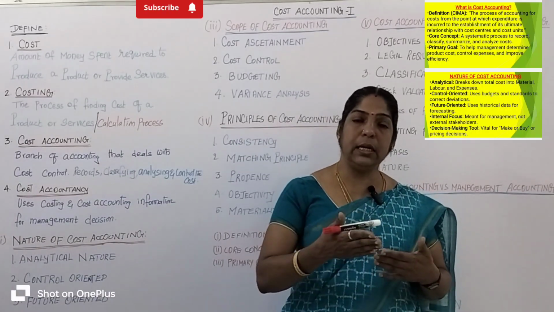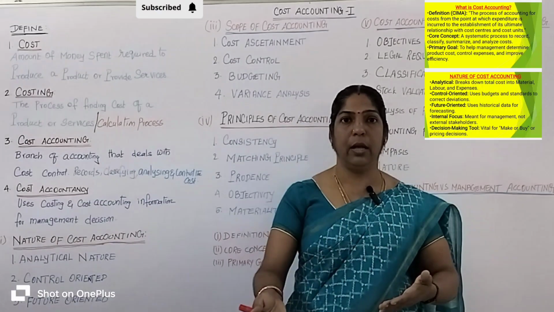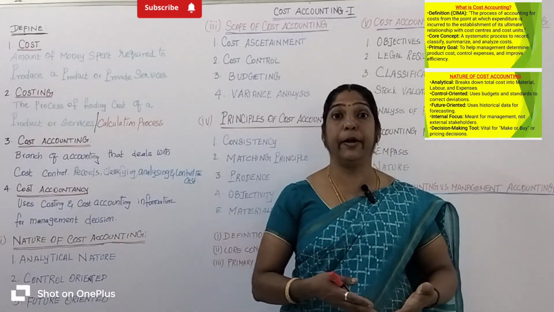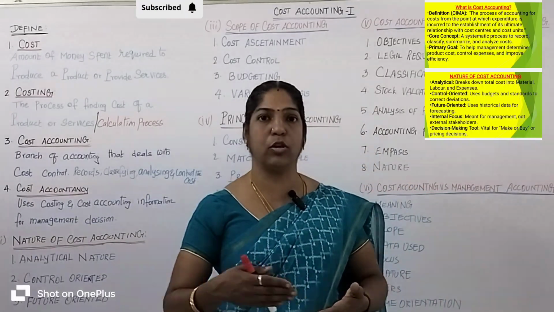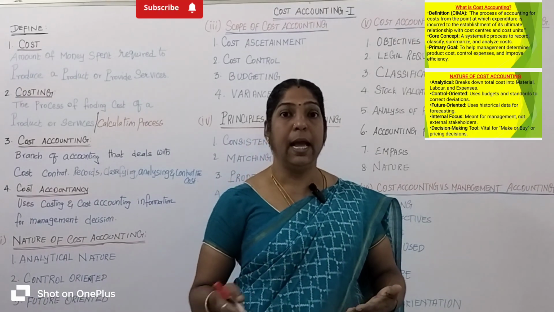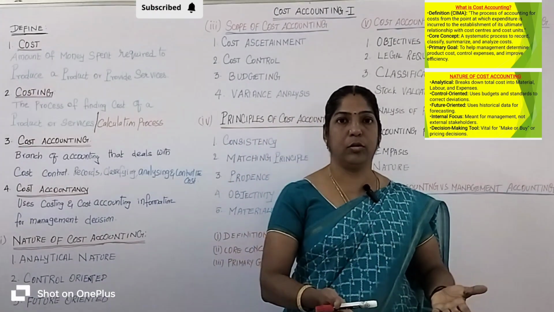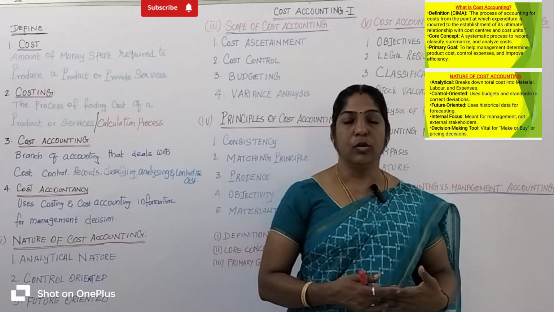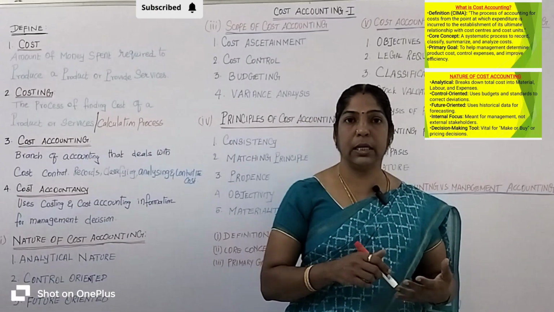Why does it increase? For example, petrol charges increase, petrol cost increases, and it reflects on all the products. Maybe the labor charge increases. So why the cost increases,